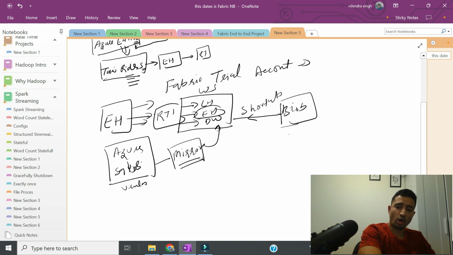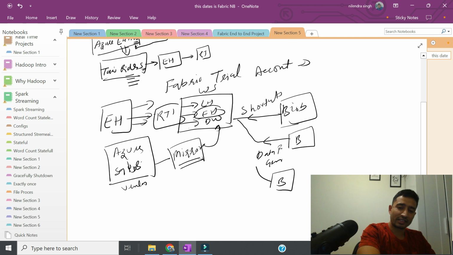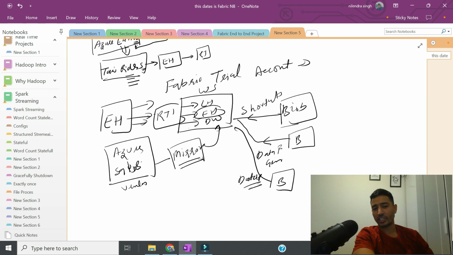And for other blob, we will be creating, let's say, Dataflow Gen2. This is, let's say, another blob. For other blob, we will be creating, let's say, some sort of data pipeline, right? So this is how the data ingestion will work.